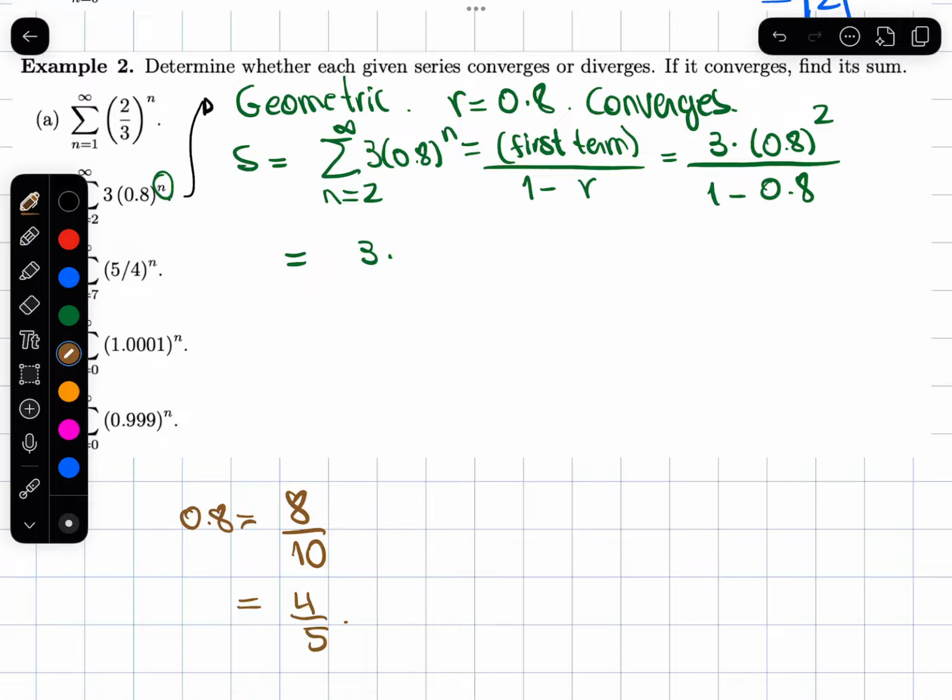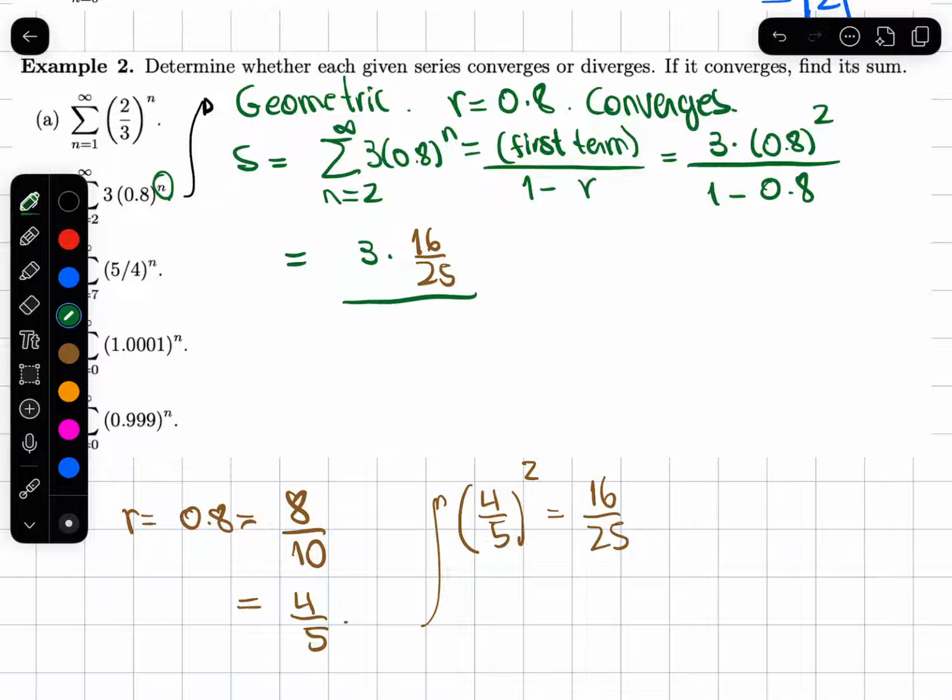So when I square this, (16 over 25) is what I get. And then at the bottom, you do 1 minus 4/5, which is 1/5.